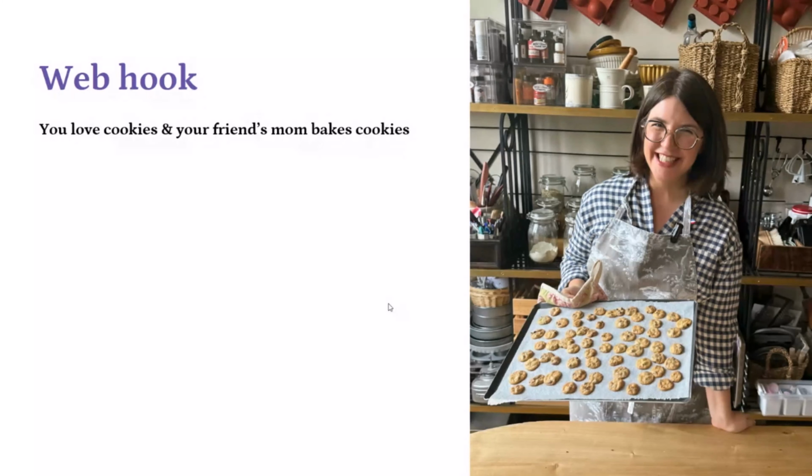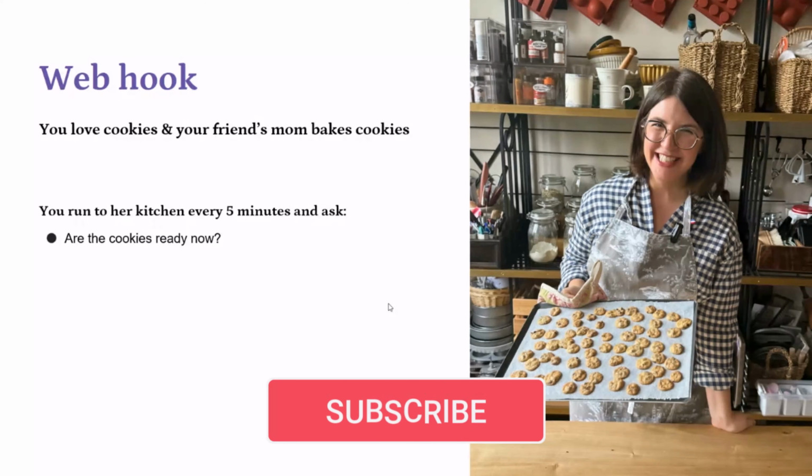So what you'll do is run to her in the kitchen every time and keep on asking, are the cookies ready now? You are very excited to have those cookies, and you love cookies so much. Guys, you can replace cookies with anything you love. So you keep on going every 5 minutes asking, are the cookies ready now?